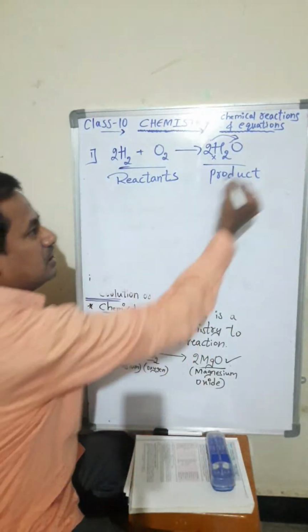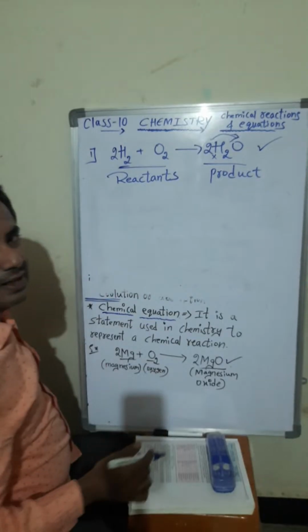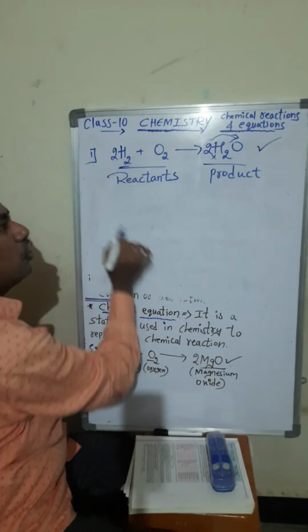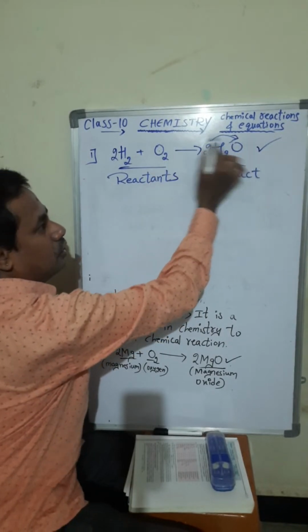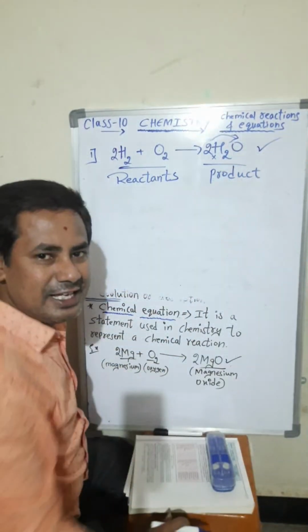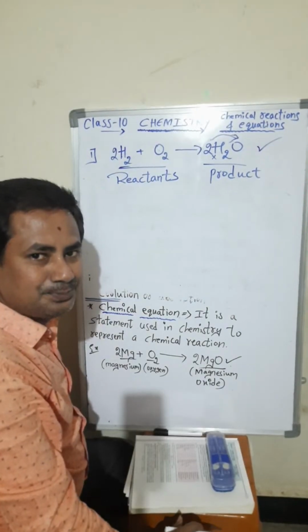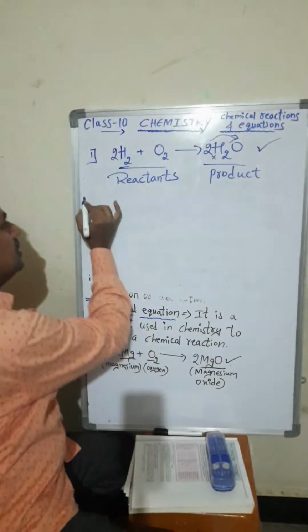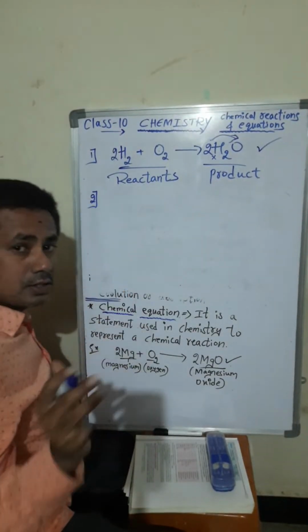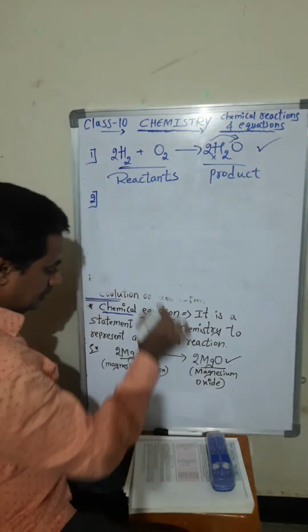Simple. It is now completely balanced. How is it balanced? 2 2s are 4 hydrogen, 2 2s are 4 hydrogen, oxygen 2 and oxygen 2. Balanced equation. Got it? Clear? Simple method, easy method, trial and error method. Next we will take some other examples also.